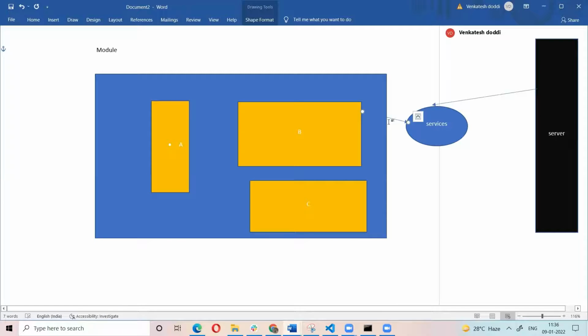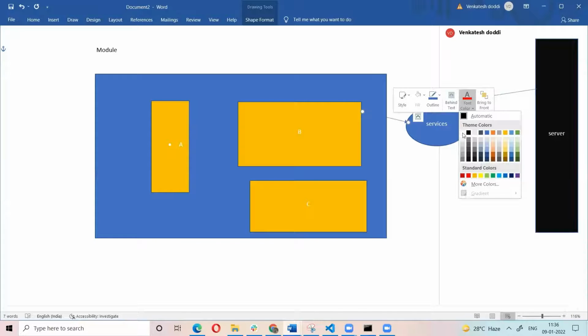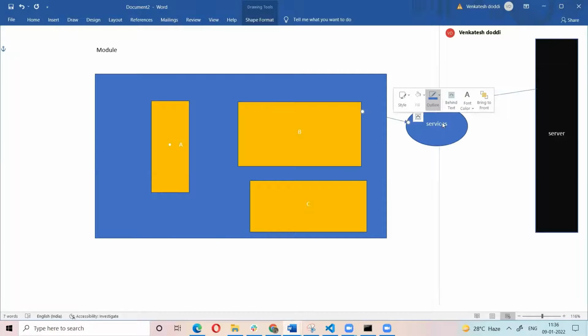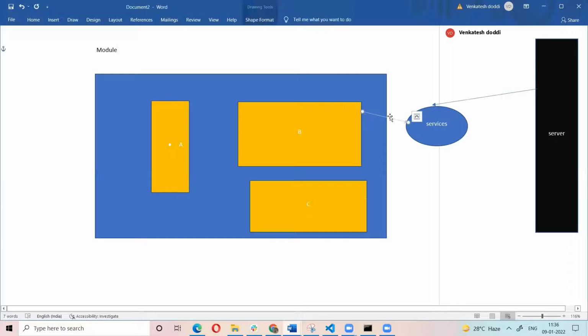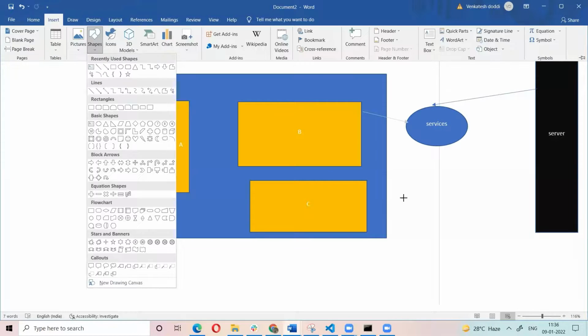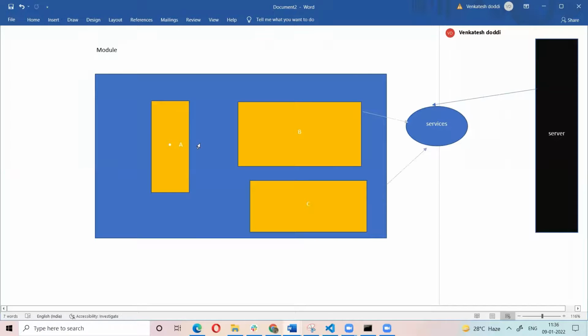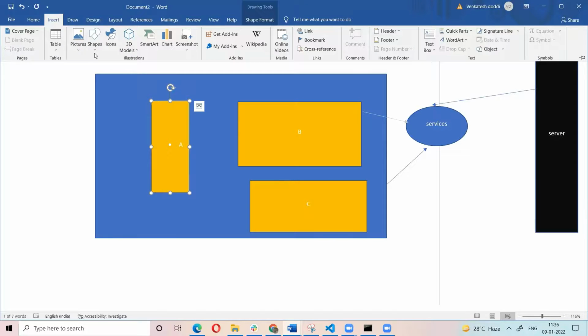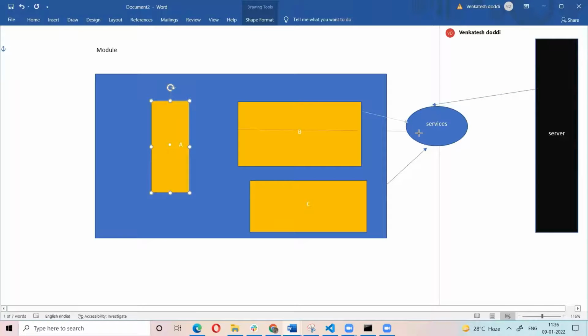So the A component, the B component, and any component get data from the services, and the services get data from the server.